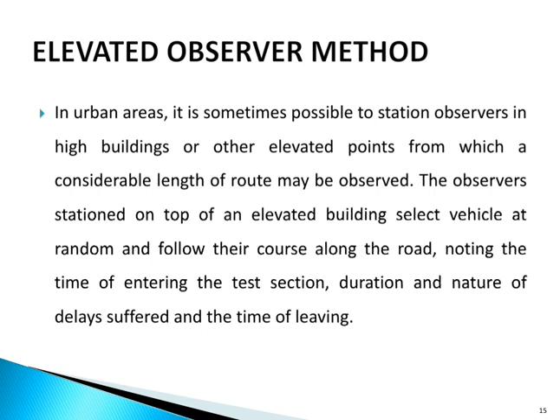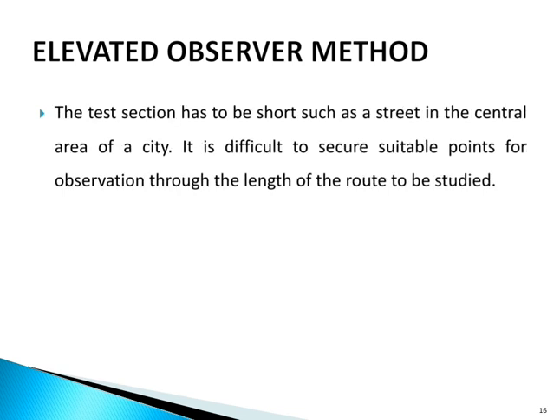The observers stationed on top of an elevated building select vehicles at random and follow their course along the road, noting the time of entering the test section, duration and nature of delays suffered and the time of leaving. So the test section has to be short, such as a street in the central area of a city. It is difficult to secure suitable points for observation through the length of the route to be studied.